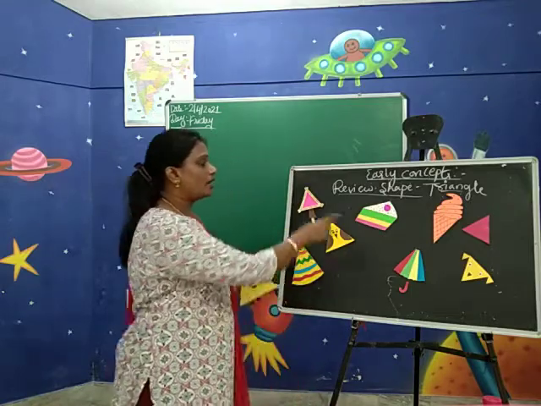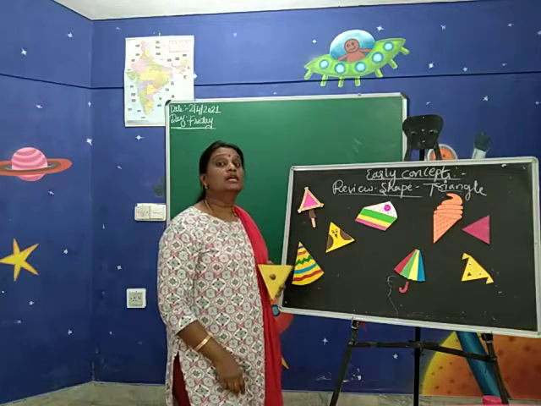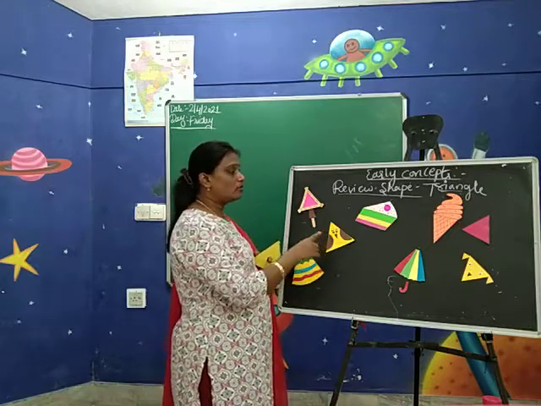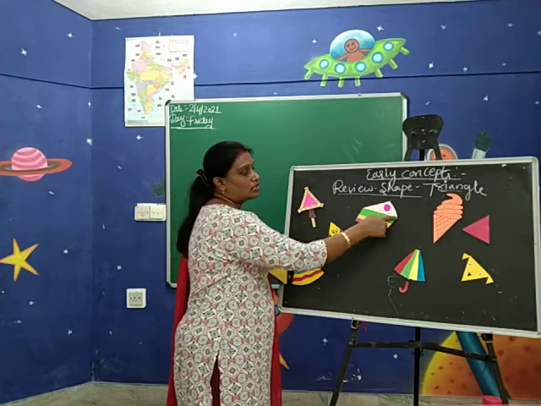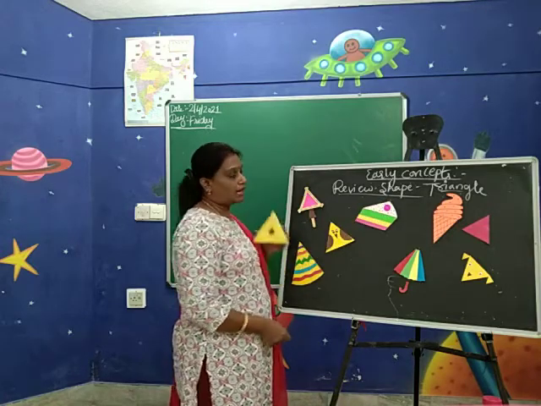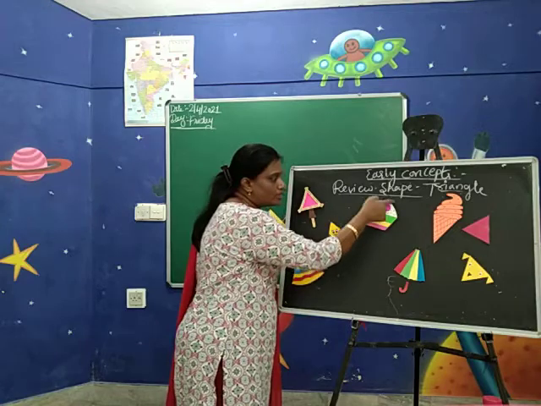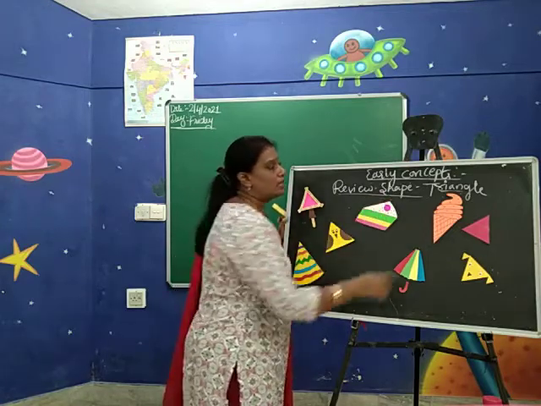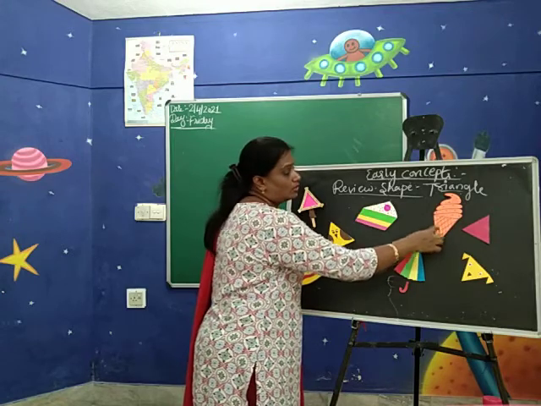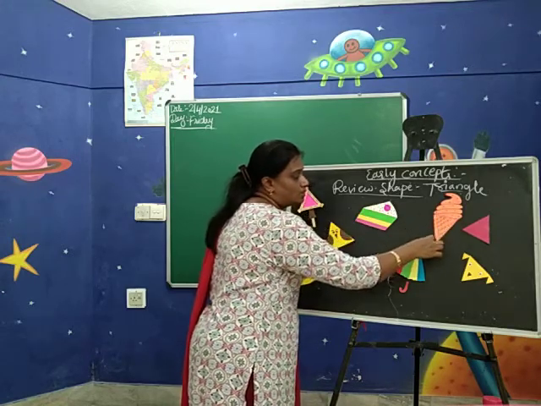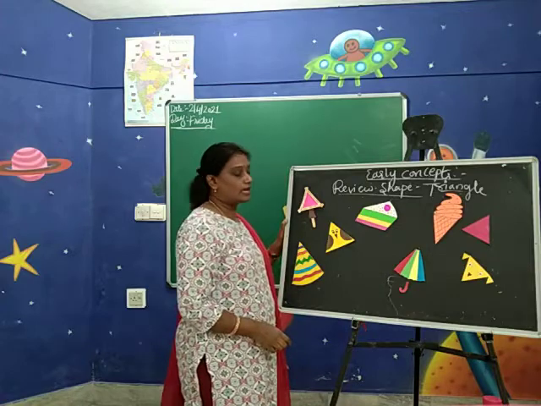See children, here I have put some pictures of triangle shape. Can you tell me what are the pictures? This is the cut piece of cake. Can you observe what is this? This shape is a triangle. See the outer surface, you can find a triangle shape. Next, ice cream cone, mehendi cone are also in triangle shape.